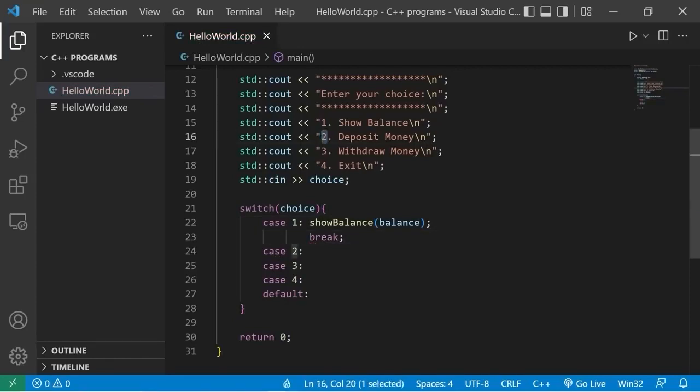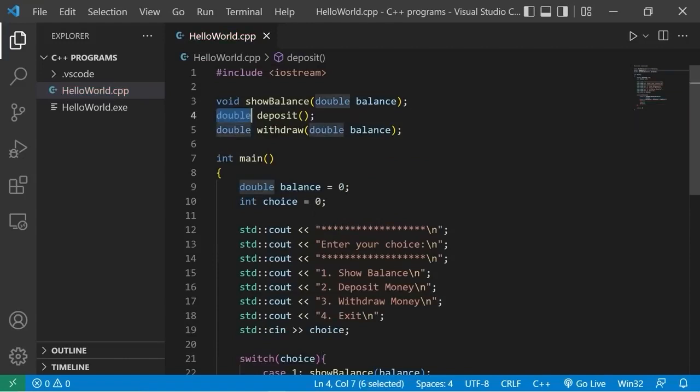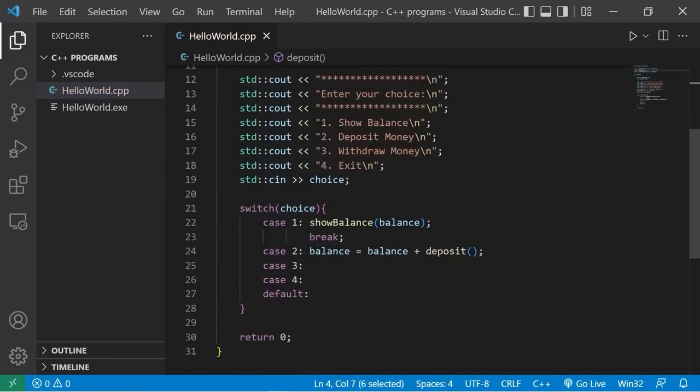Case 2. The user wants to deposit money. So we're going to take our balance equals balance plus our deposit function. So deposit will return a double right here. So we're going to add that to our balance once we verify it. Actually, we can shorten this to balance plus equals whatever value is returned with the deposit function. Then we are going to break.